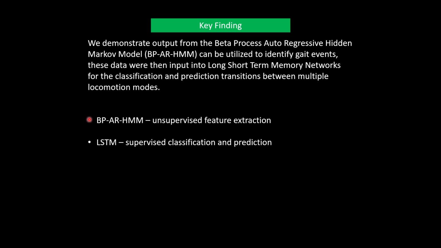I'd like to draw your attention to the fact that the beta process autoregressive hidden Markov model is an unsupervised feature extraction algorithm, while the long short-term memory network is a supervised algorithm that can be used for either classification or prediction. We use them for both in this case.